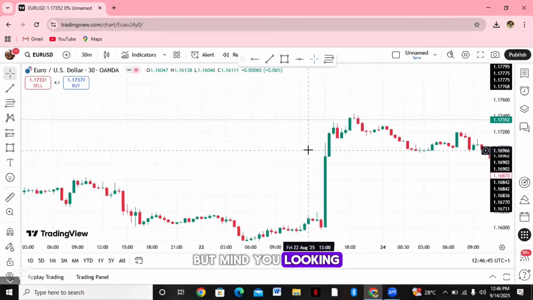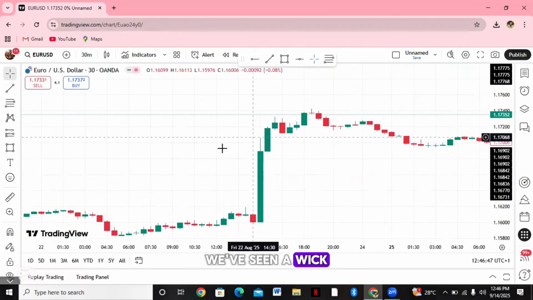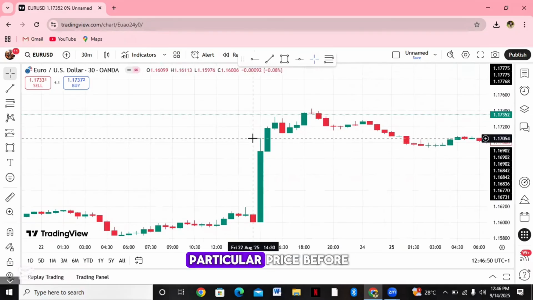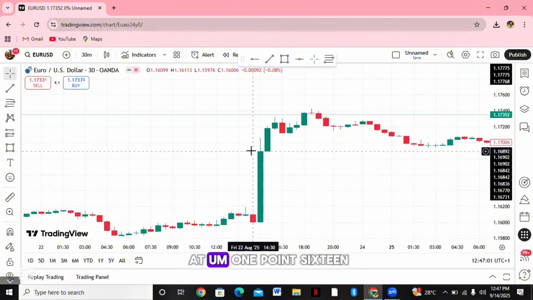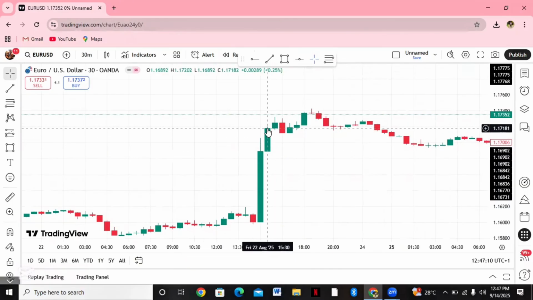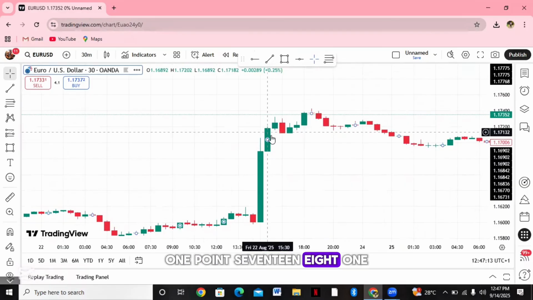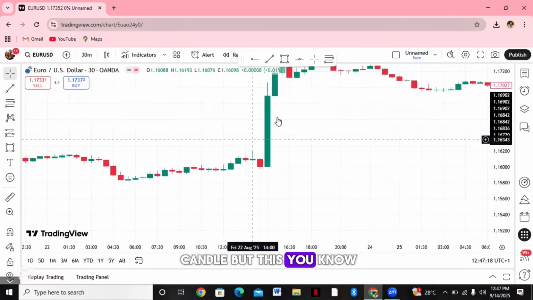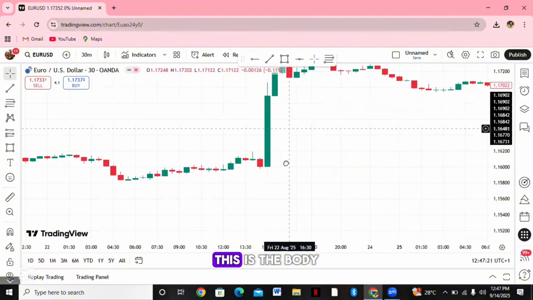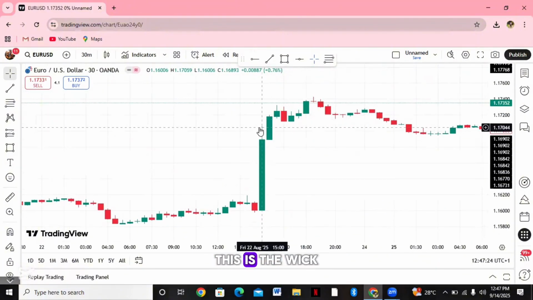But mind you, looking at this now, we've seen a wick telling us that the price has been to this particular price before, which is 1.17063, but finally it closes at 1.16892. And from 1.16892, another candle opens and closes at 1.17881. Yes, that's the candle. This is the body of the candle. This is the wick.